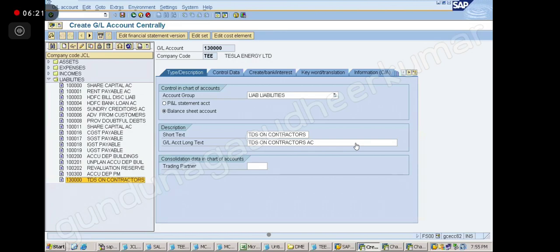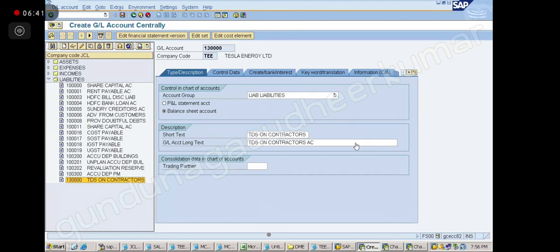Sir, who do you mean by contractors, sir? Contractors means you have contractors, subcontractors. You will get the job done by them and you will pay them, correct? Service contract. Service contract.